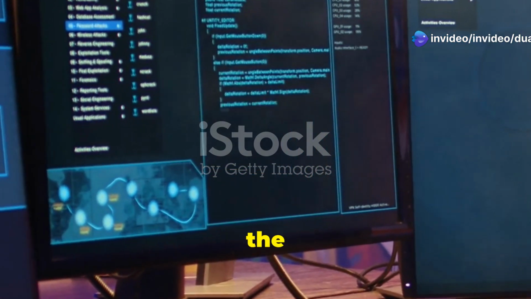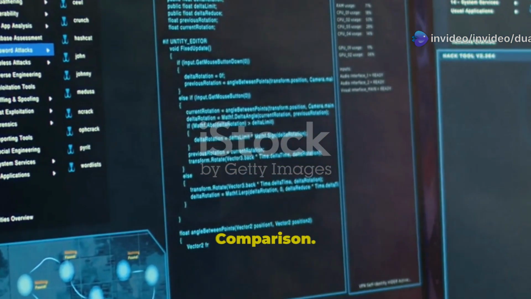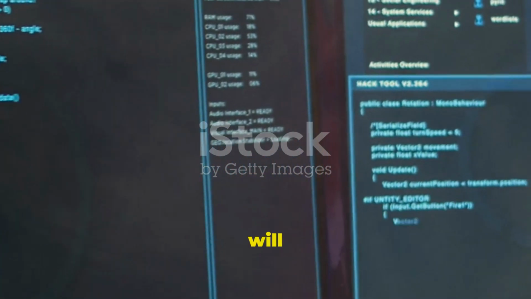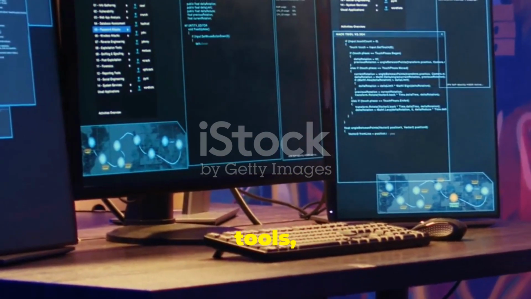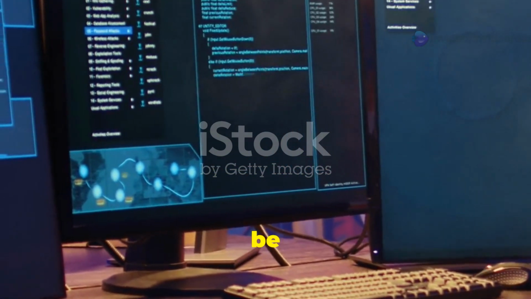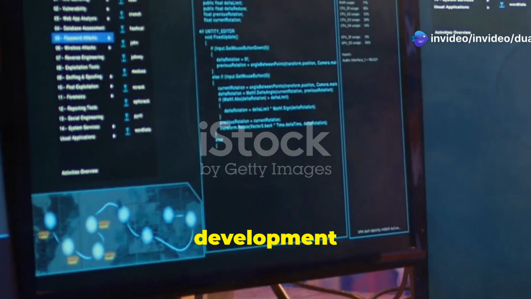Cursor versus the familiar GitHub Copilot comparison. In this video, we will delve into the key differences and unique features of both tools, helping you understand which might be better suited for your development needs.